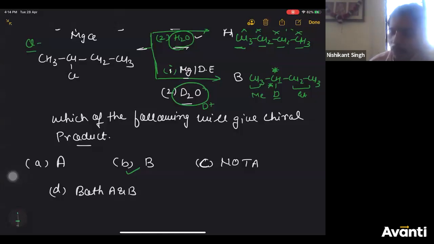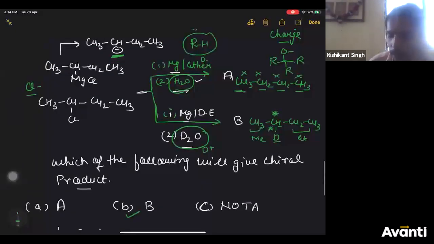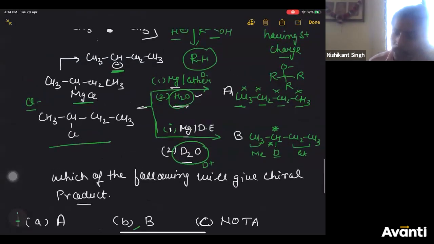Rahul S, what I have done is I have formed first the Grignard reagent with this compound. I got MgCl here. Then that gave you R minus. Then R minus is first treated with H2O, so you'll get H plus here. If you get H plus on this carbon, you'll get CH2. D2O will give D plus, so on this carbon, if you get D, you'll get D here.